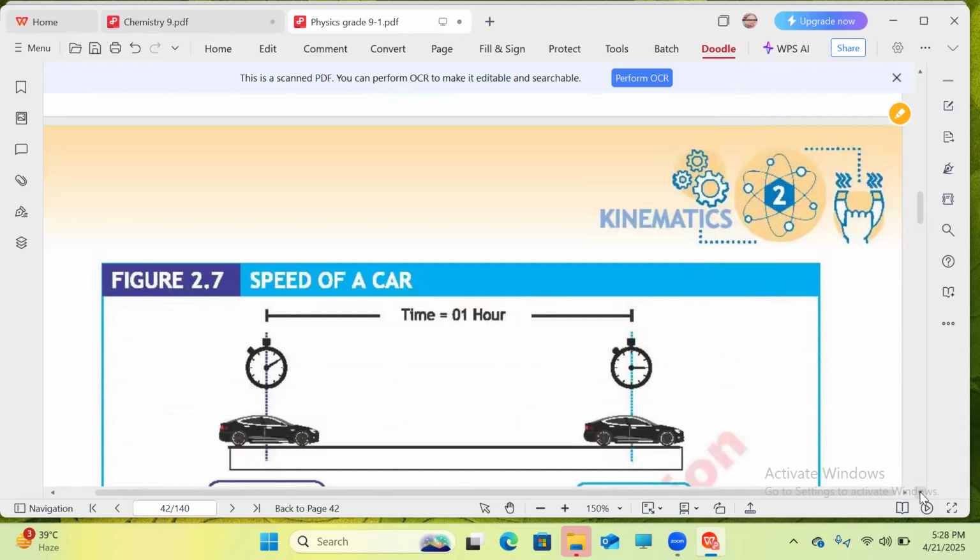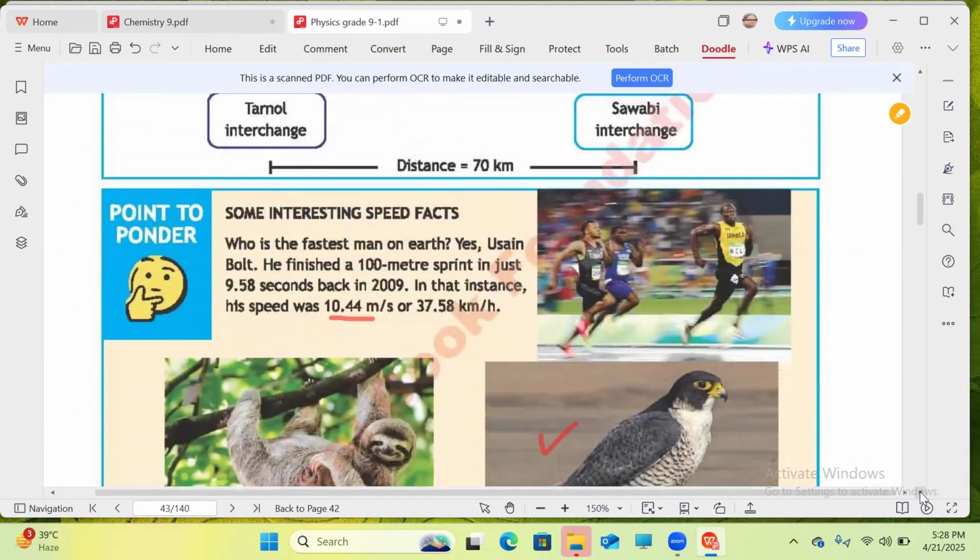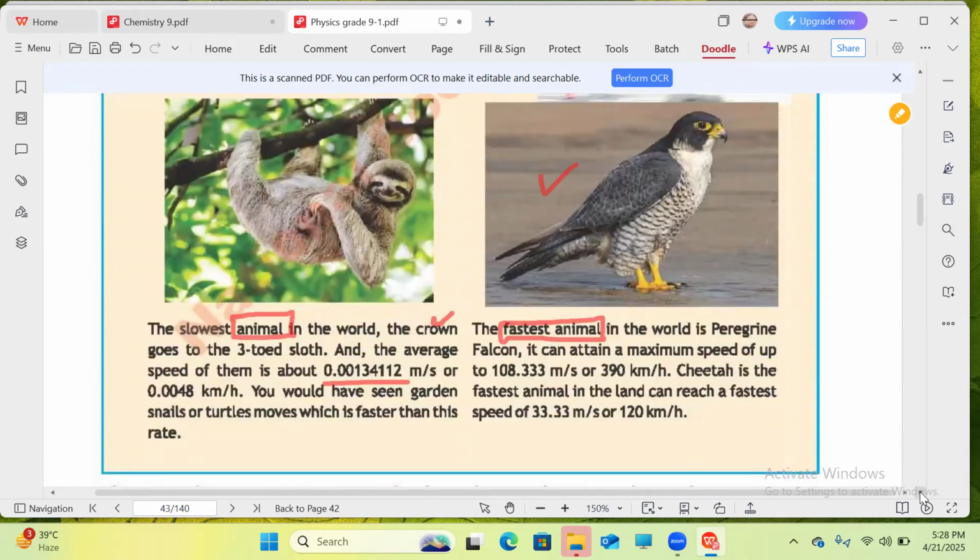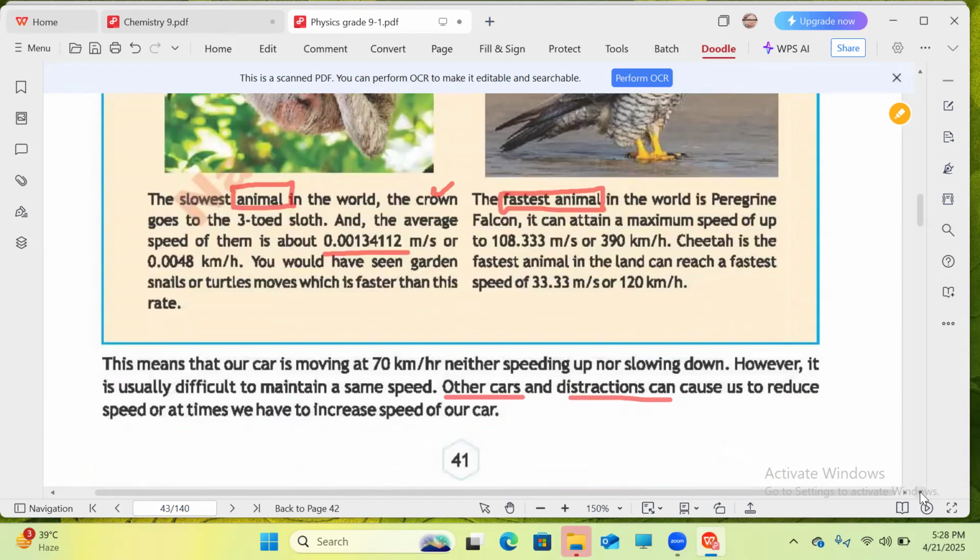It shows us the rate at which the object is moving. A fast moving object covers a large distance, and a slow moving object covers a short distance in a long amount of time. An example was given about a car between the Toronto interchange and the Swabi interchange on the highway between Peshawar and Islamabad. Then we learned about average speed. We also learned about an activity on how to measure bowling speed.